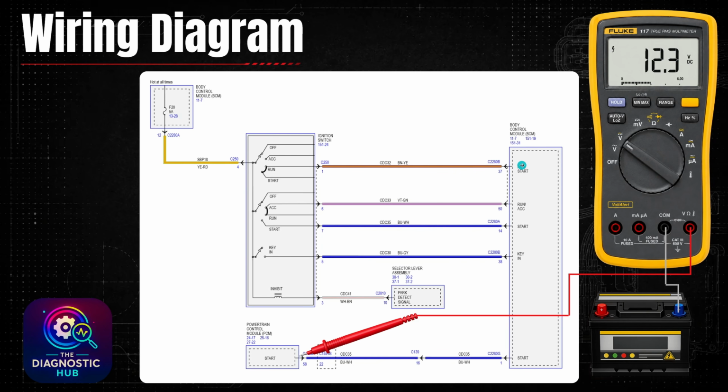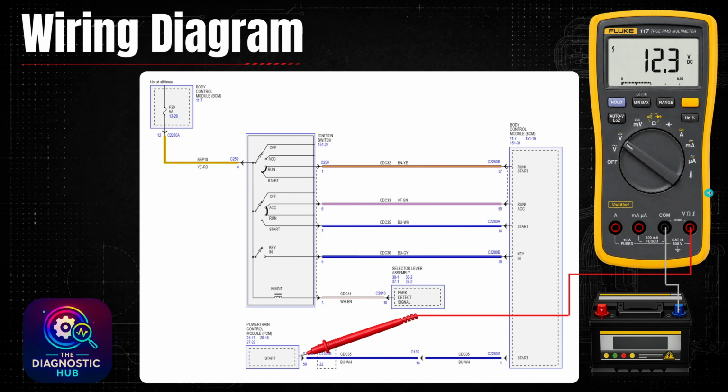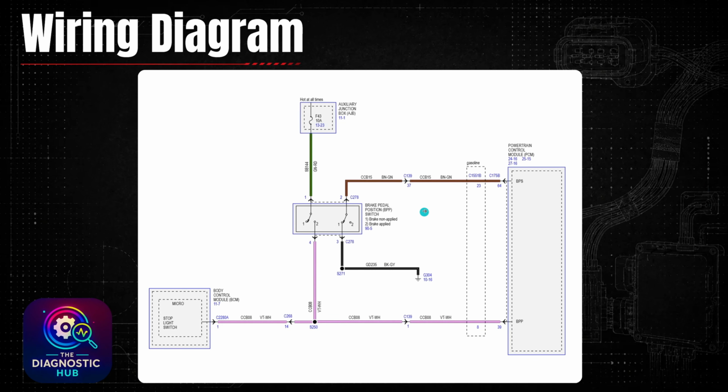You could go to the body control and check some of these just to make sure you had 12 volts at each one in the proper positions to ensure there's no issues with the ignition switch. But live data pretty much showed that, and then seeing that I have my 12 volts here when it's in the start position pretty much shows that everything's working as it should in this diagram here. Next, we have another wiring diagram for the start circuit. This is 3 out of 3. There were 3 total wiring diagrams to this circuit.